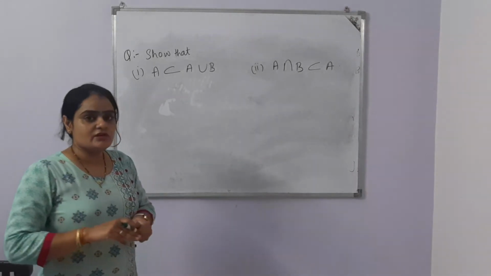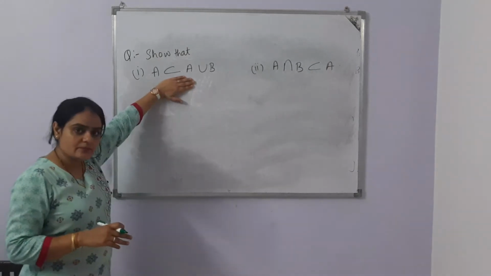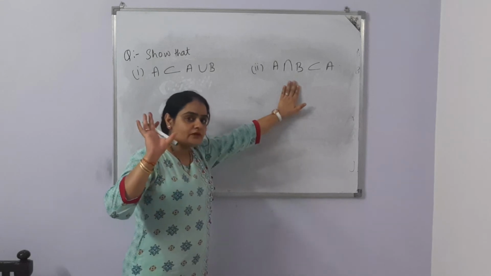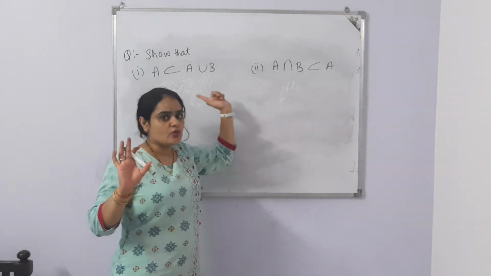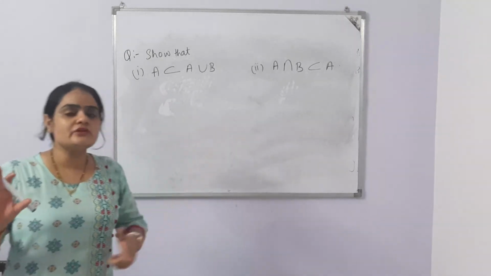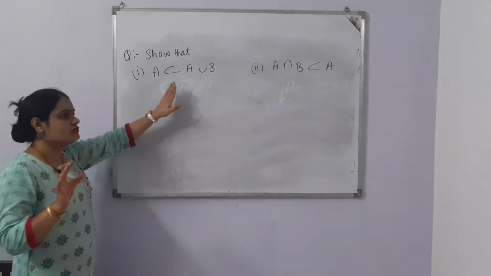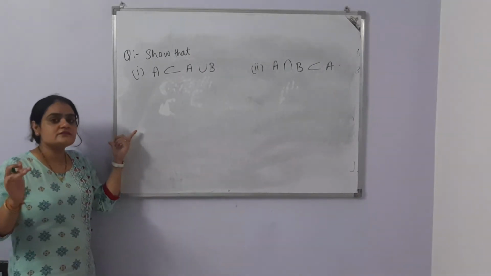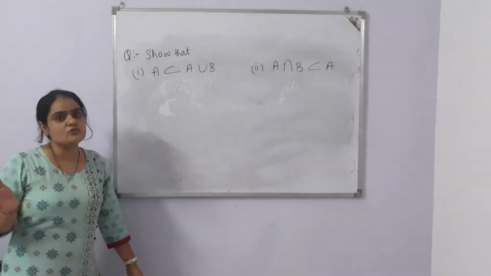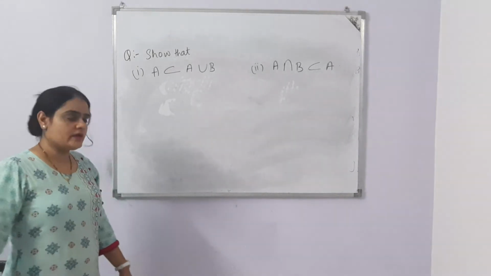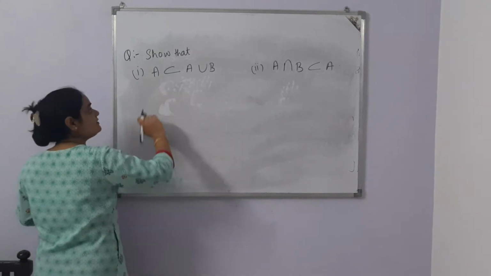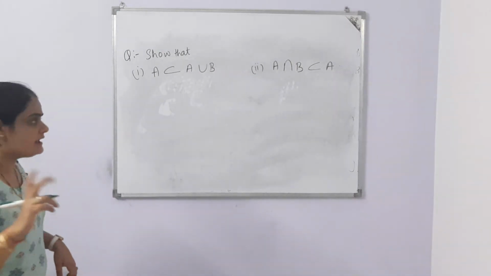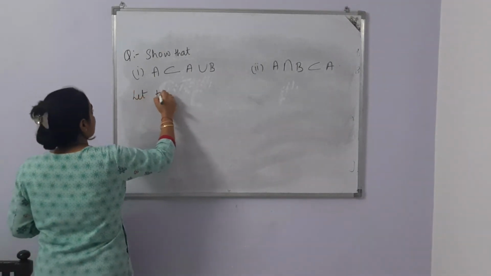Now, what I will do is solve one part theoretically and another part with the use of examples. So I'll do both the ways, and it's up to you. If these results come in the paper, then if you want to prove these results with the help of examples, you can. If you want to use a theoretical way, then you can. Now, what is the first part? First part is A is a subset of A union B. That means we have two sets A and B. Let two sets be A, B.